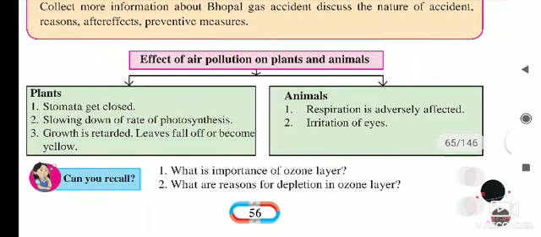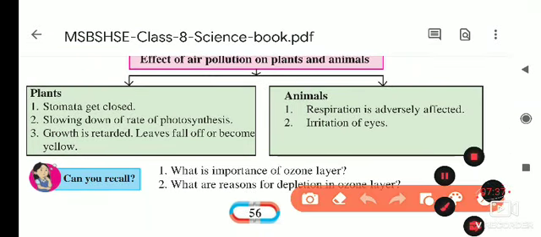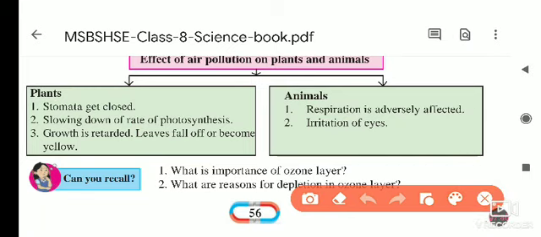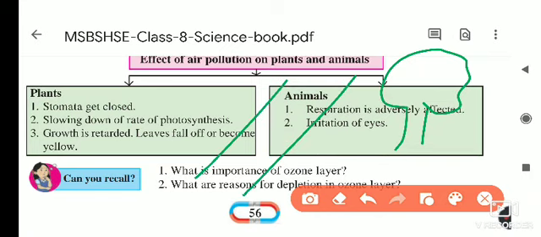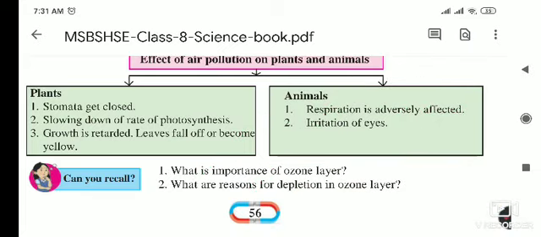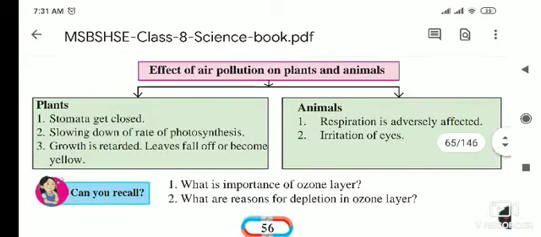Next, effects of air pollution on plants and animals. As we have seen, sometimes the trees near the roadside have a blackish layer on their leaves. This is because when vehicles pass on the road, small particles of dust, soot, carbon particles or smoke particles settle on the leaves of the tree. The leaves are covered with a black layer, and the trees look black.